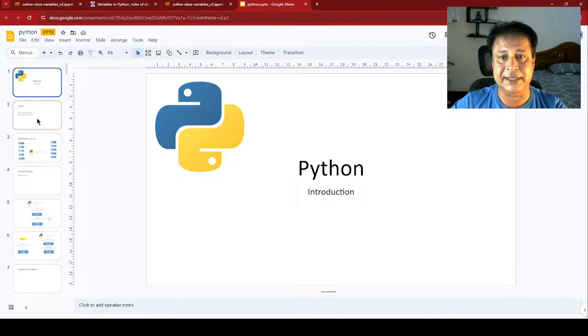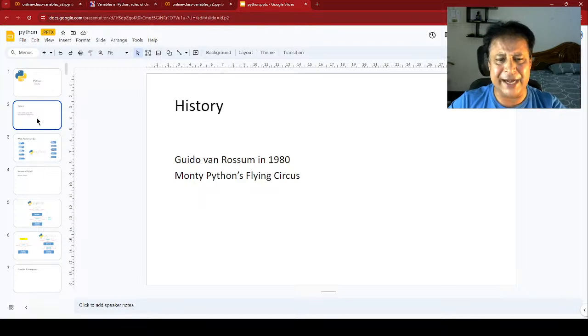Now in the next, who has started this? Here is the person's name and the year, and how you pronounce it, Guido van Rossum, in 1980. Why the name Python has come? It is not that it's an animal or whatever. He was a fan of a circus, and the name of the circus was Monty Python's Flying Circus. So they gave the name Python. The name was started because of that.